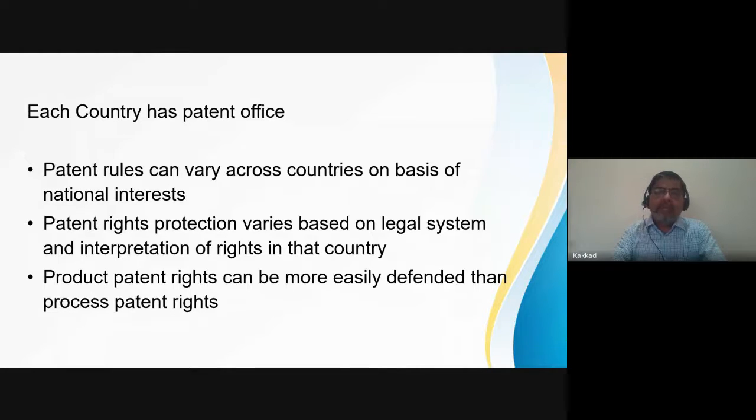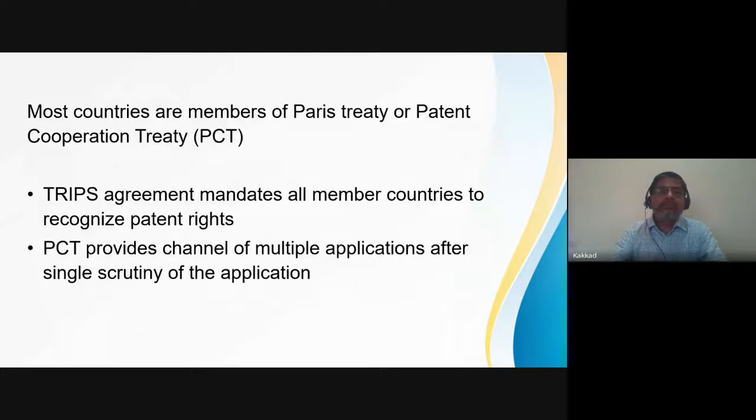And one important thing is product right patents can be more easily defended than process patent right. But this discussion is more of academic interest now, because most companies generally go for product patent unless it is a process improvement. So wherever possible, companies generally attempt for product patent, right? Because then they get absolute right on whatever is being done.